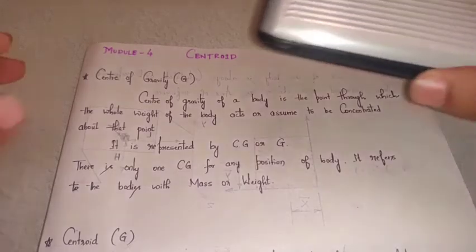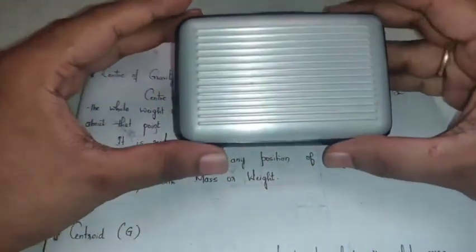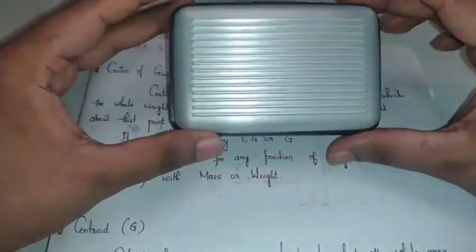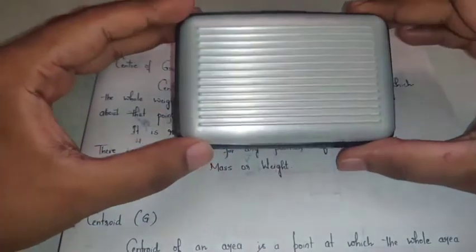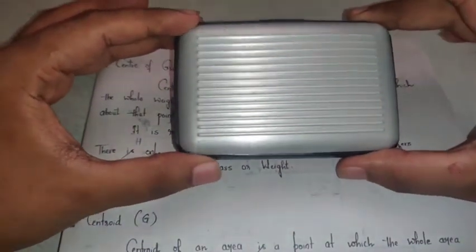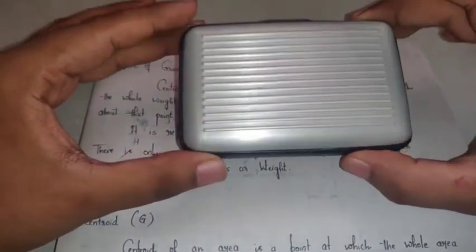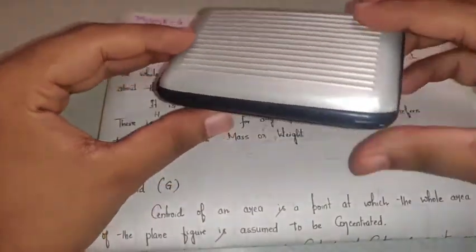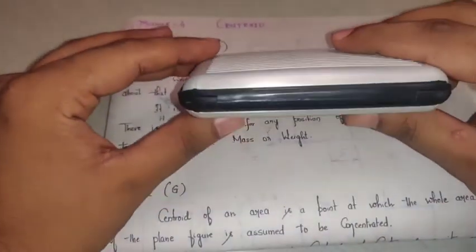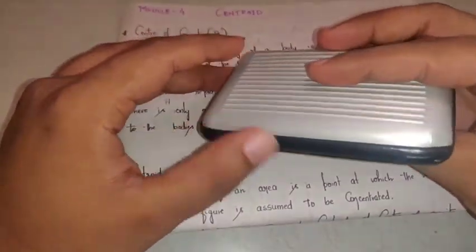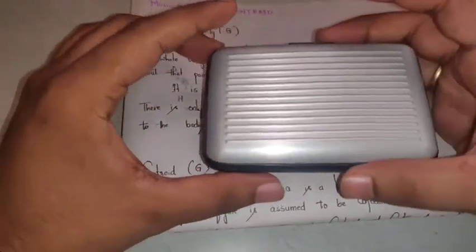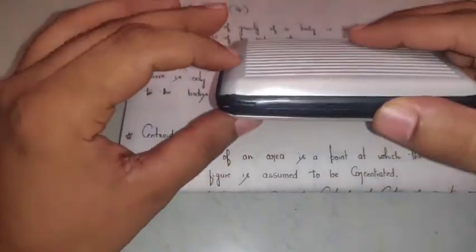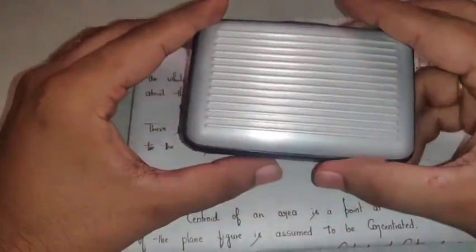Now for example, if I consider this object, what is the shape of this object? Most of you will say that this is a rectangle, but actually this is not a rectangle, it is a cuboid, right? Because it has all three dimensions, so we cannot neglect the thickness here. This is length, width and thickness. So I'll call this a cuboid.